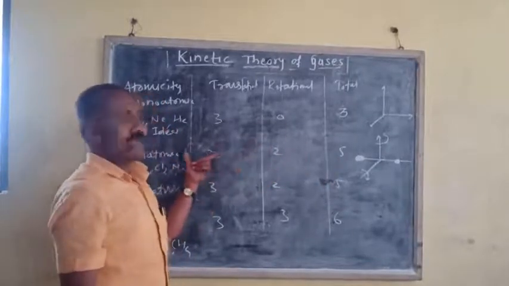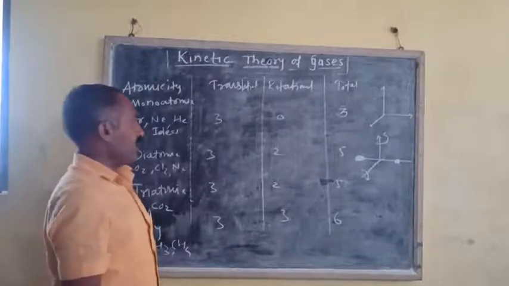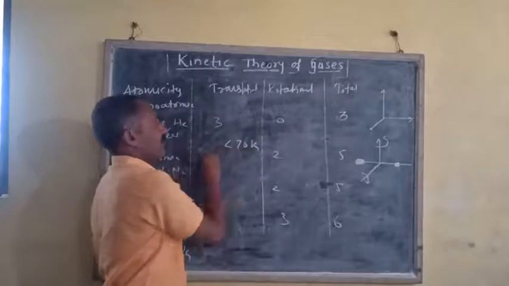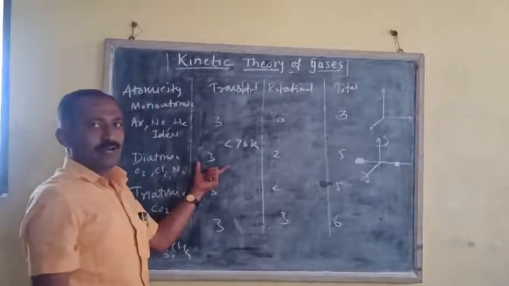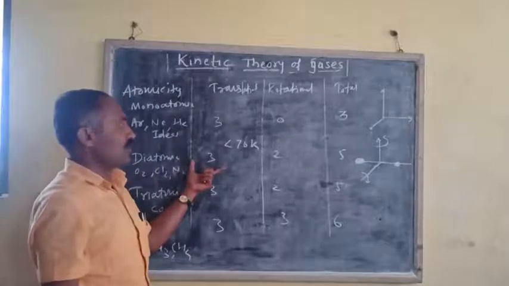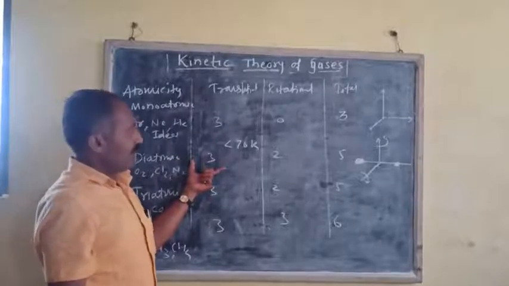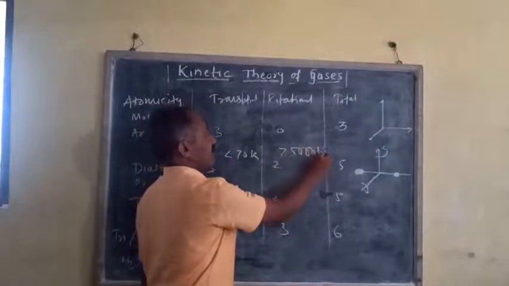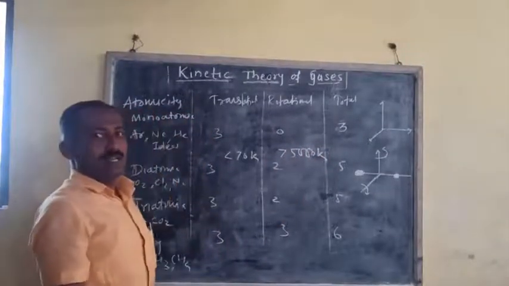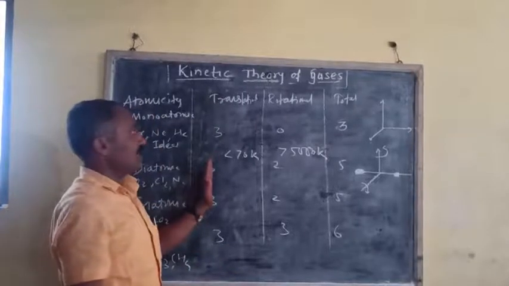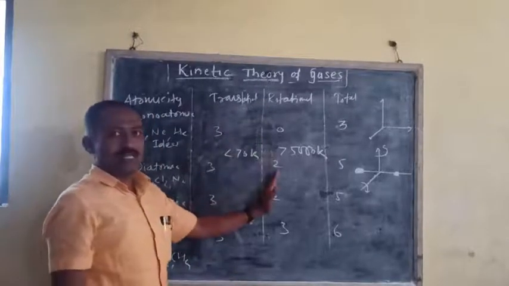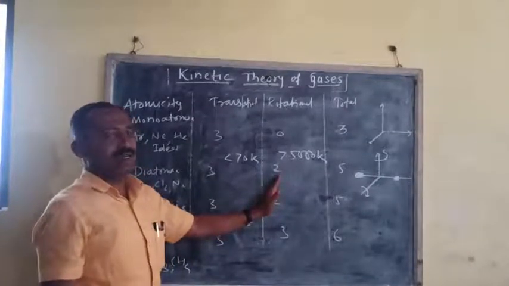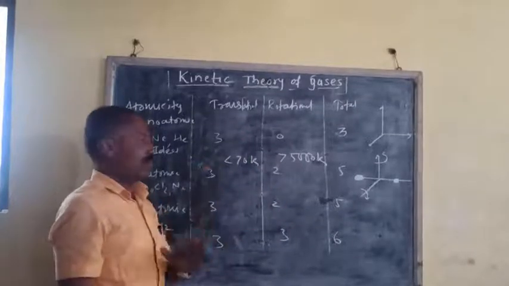But in case of diatomic gases, at very low temperature, less than 70 Kelvin, it has only 3 translational degrees of freedom, and at a very high temperature, that is greater than 5000 Kelvin, it has 7 degrees of freedom: 3 translational, 2 rotational and 2 vibrational degrees of freedom, that is 7 degrees of freedom at a very high temperature.